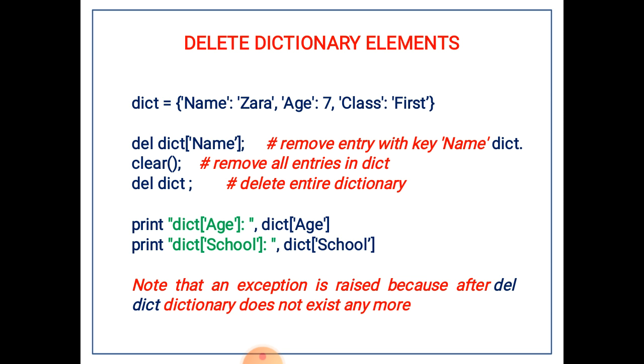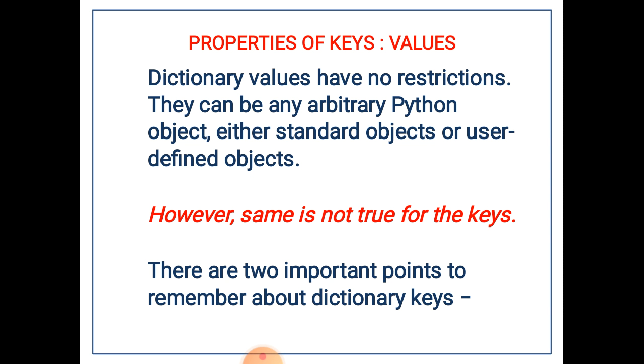But we are trying to get the age from the dictionary, just to show you an example. Since the dictionary does not exist, there will be no age and no school in that dictionary. The dictionary itself is not there, so there will be no elements in it.